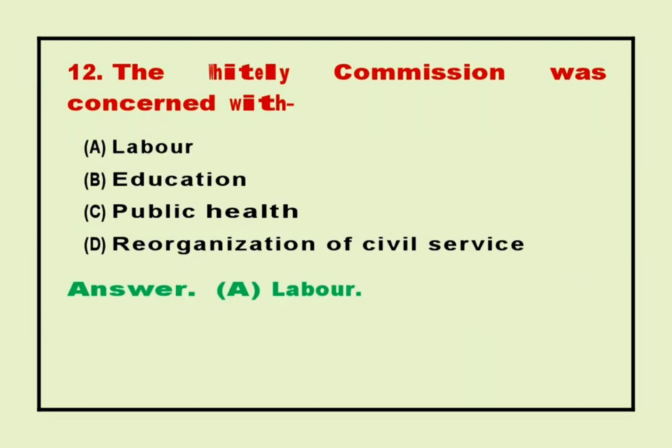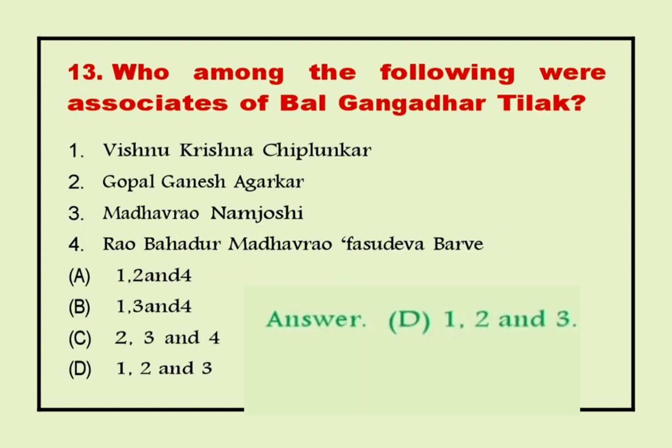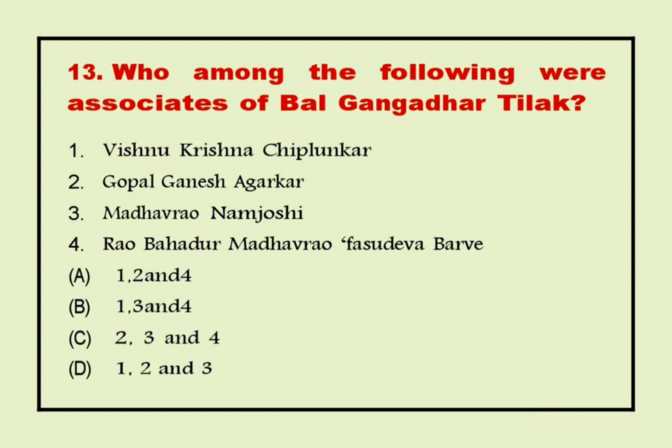12. The Whitley Commission was concerned with. Answer A. Labour. 13. Who among the following were associates of Bal Gangadhar Tilak? 1. Vishnu Krishna Chiplunkar. 2. Gopal Ganesh Agarkar. 3. Madhavrao Namjoshi. 4. Rao Bahadur Madhavrao Vasudeo Barve. Answer D. 1, 2 and 3.